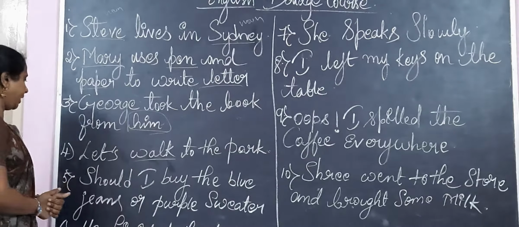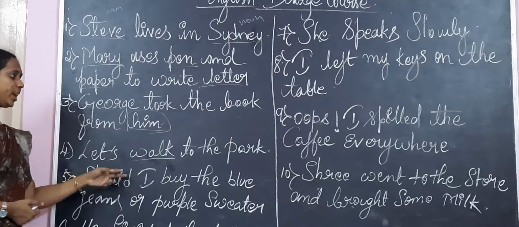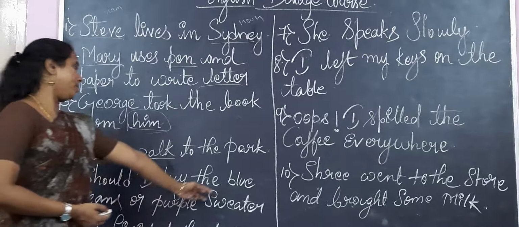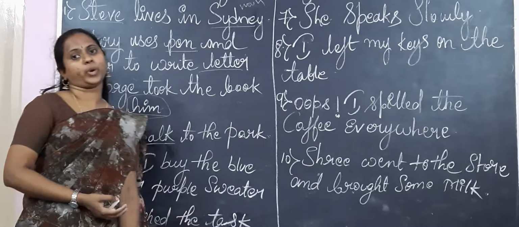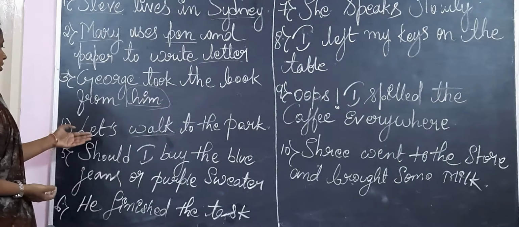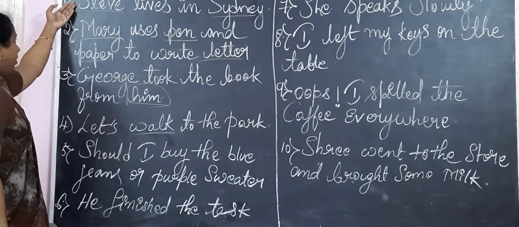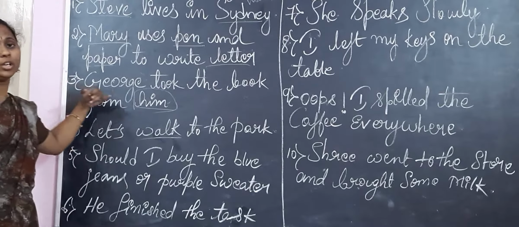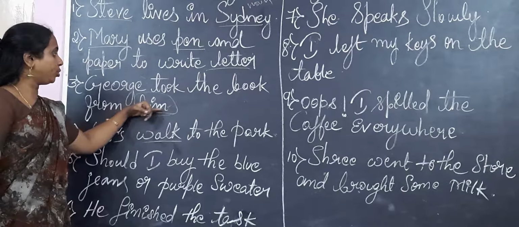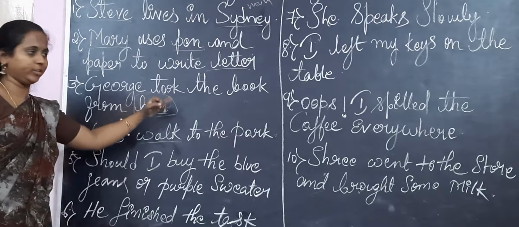The next: should I buy the blue jeans or a purple sweater? So we'll have a recall. These two are nouns. Here we went through pronoun, which is replacing a noun.